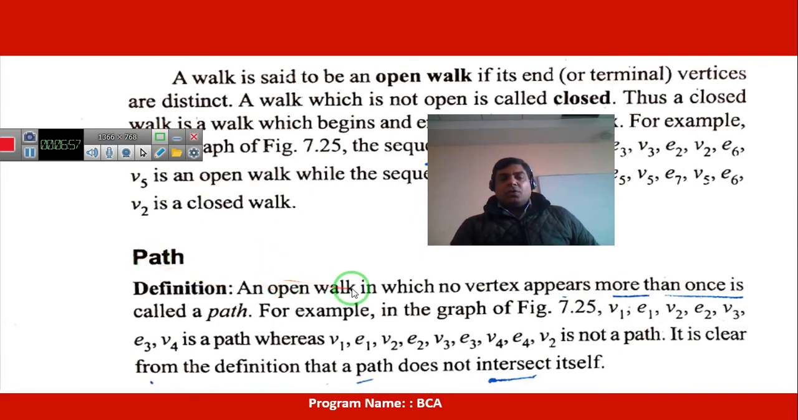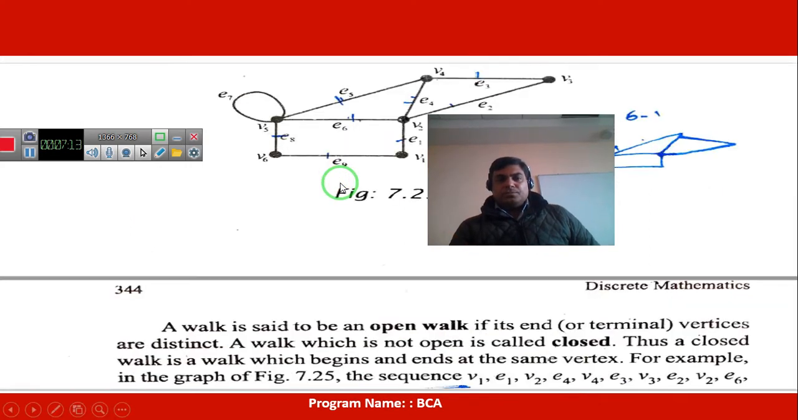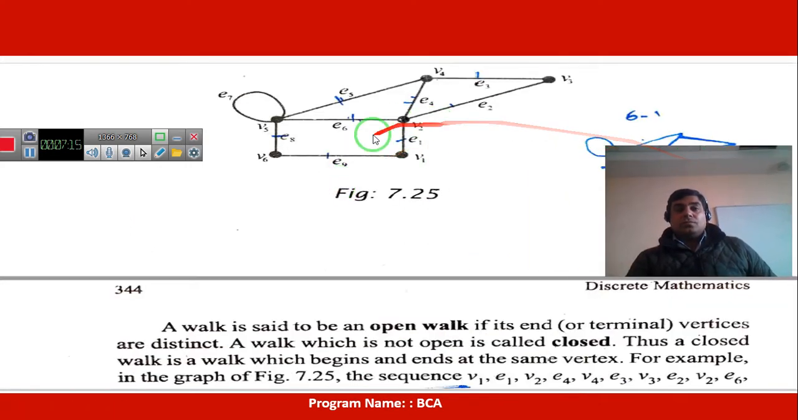So an open walk in which no vertex appears more than once, that is, a vertex cannot be repeated, is called a path. It's called a path. For example, v1 e1 v2 e2.